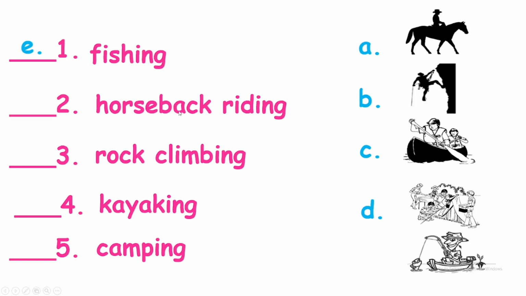Next, we have horseback riding. Letter A. This one is horseback riding. Number 3, rock climbing. Rock climbing is letter B. Number 4, kayaking. So what letter is it? C or D? The answer is letter C. And the last one, camping. Letter D.